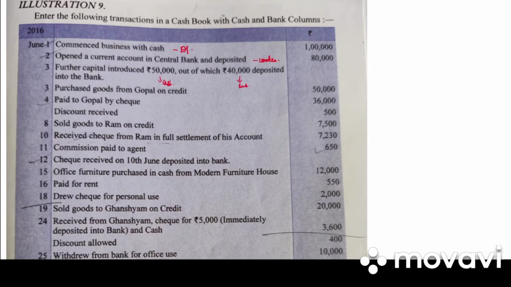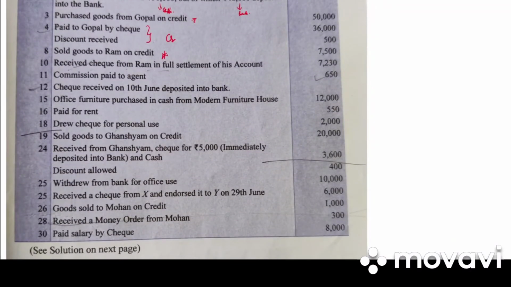Then we have purchased goods from Gopal on credit. It is a credit transaction. It won't be entered. Paid to Gopal by check. So it will be written on the credit side by Gopal's account. Sold goods to Ram on credit. It won't be entered. Received a check from Ram in full settlement. So we received a check from Ram, but have they mentioned that we have deposited it into bank? No. So what will be the entry? Check in hand.